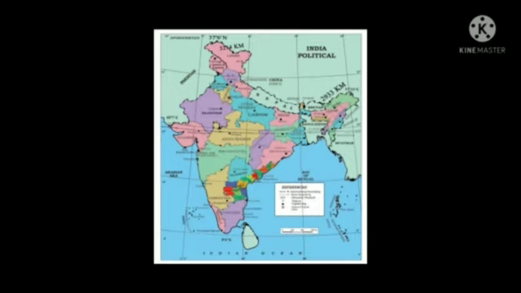Here we already know that some imaginary lines are drawn on the globe. How many degrees does the Tropic of Cancer indicate? Yes, children, good. The Tropic of Cancer indicates 23.5 degrees north. This line runs through the middle of the country.